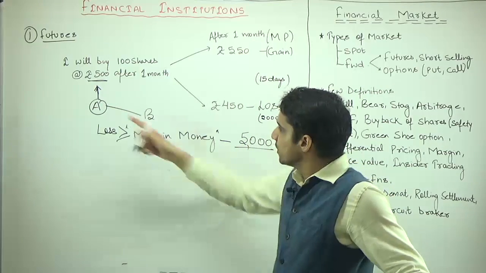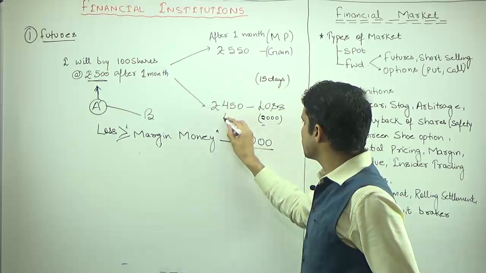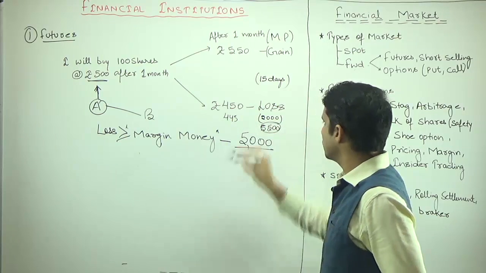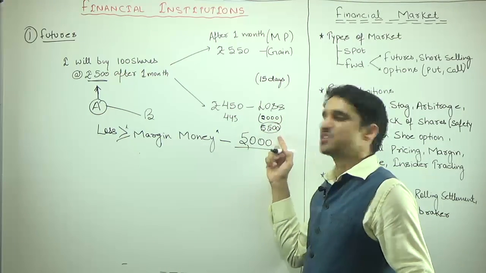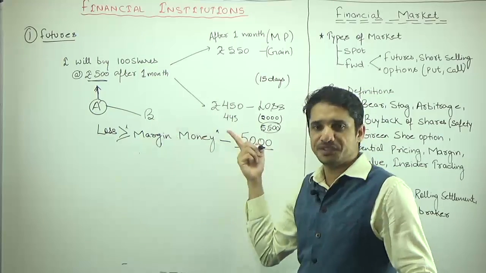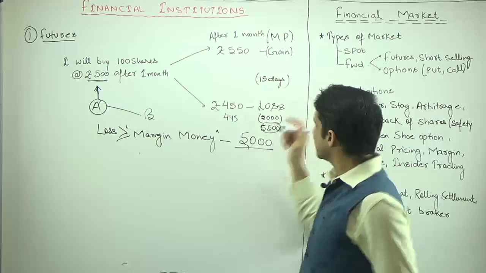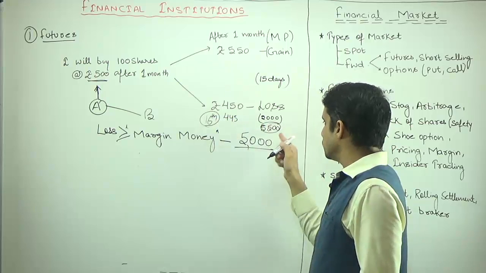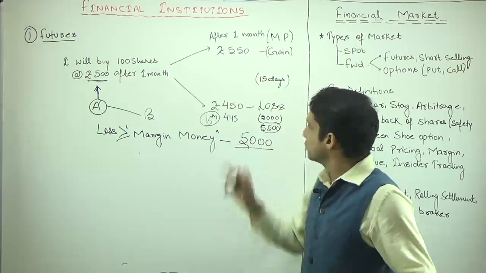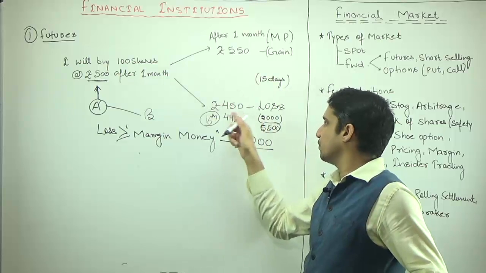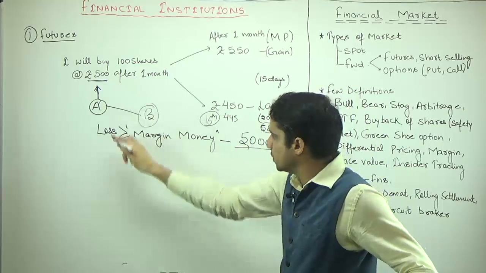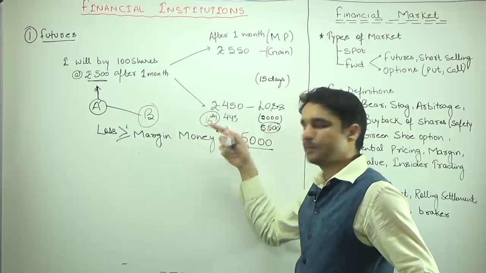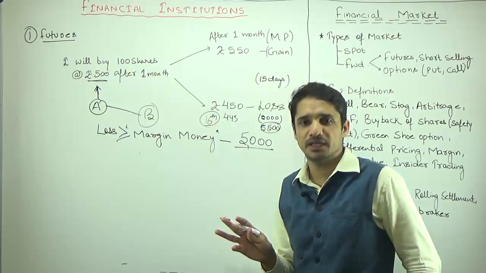The reason is, now suppose the price becomes 445. So your loss is going to become 5,500. So who is going to bear this extra 500 rupees? B will not bear this 500 rupees, because suppose A will sell it on the 16th day, this was the 15th day, and on the 16th day the price becomes 450. Who is going to bear this 500 rupees? B will say, I am not going to bear it. So on the very 15th day, when the price touches 450, B is going to execute this particular contract. So when loss becomes more than the margin money, the contract will be executed.